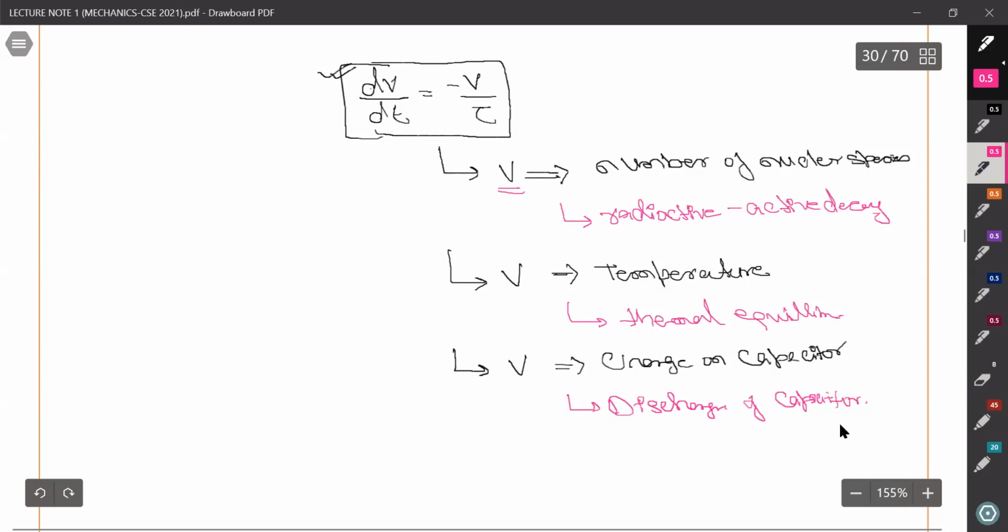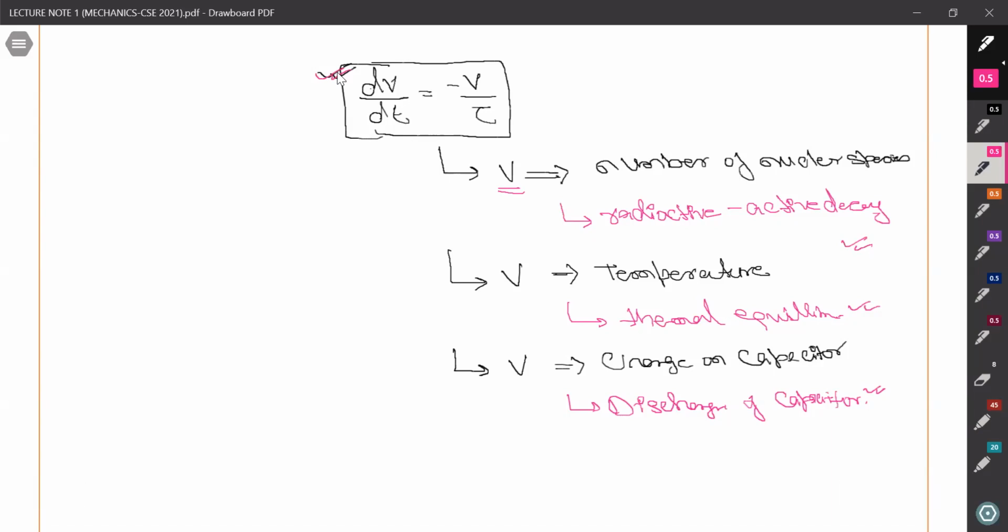I'm not assuming that you know all these things. Although these are in the 11th and 12th syllabus, if you don't know, still there is no problem. The value addition to this problem will be these lines. If you write these lines with this equation, it will help you fetch extra marks. Okay, now